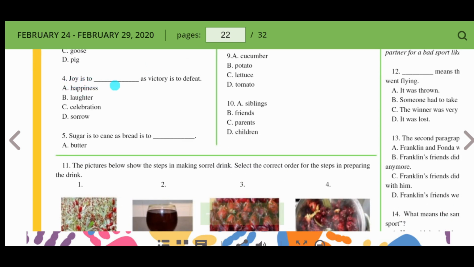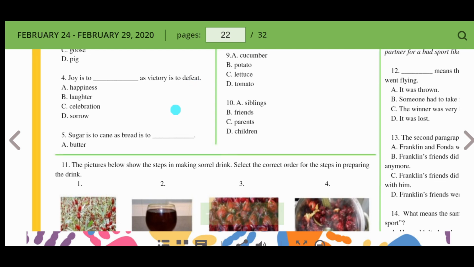Joy is to something as victory is to defeat. What's the relationship between victory and defeat again? Those are opposites. So what is the opposite of joy? Can't be happiness. That's a synonym. Can't be laughter. Can't be celebration. Sorrow. Oh, so joy is to sorrow as victory is to defeat.